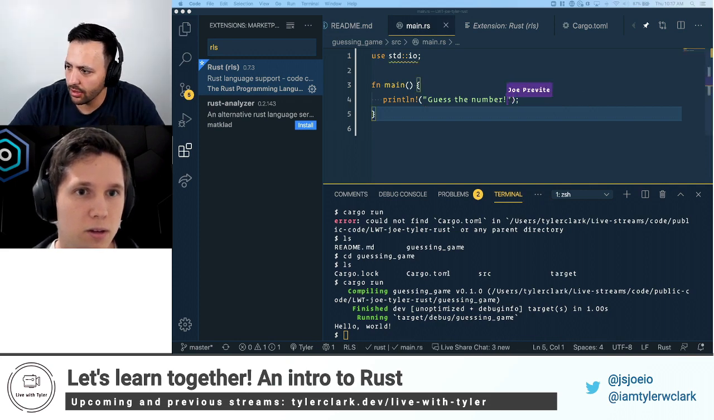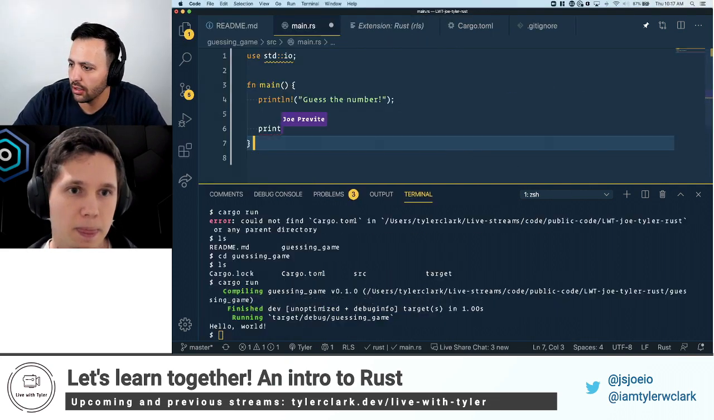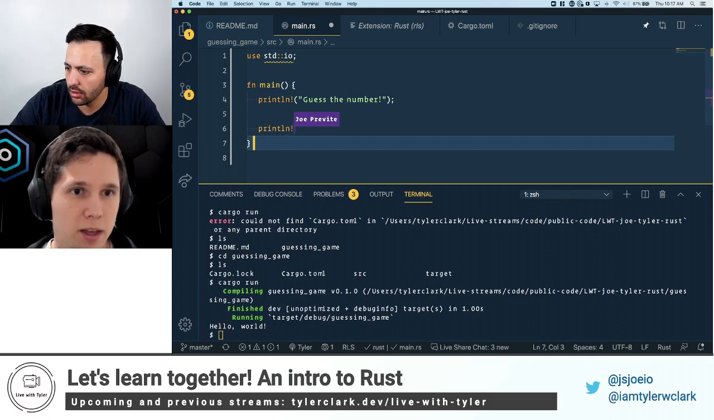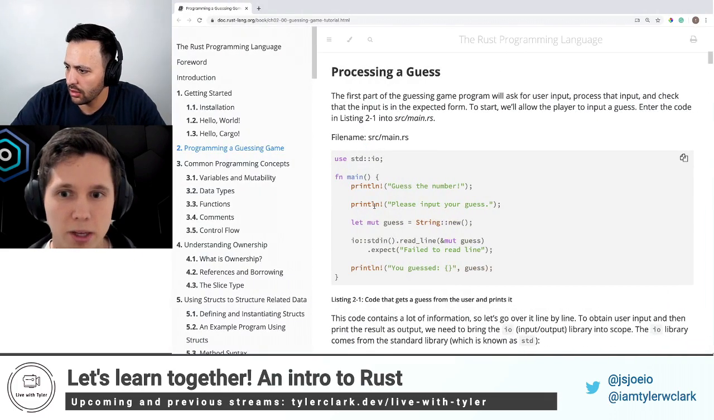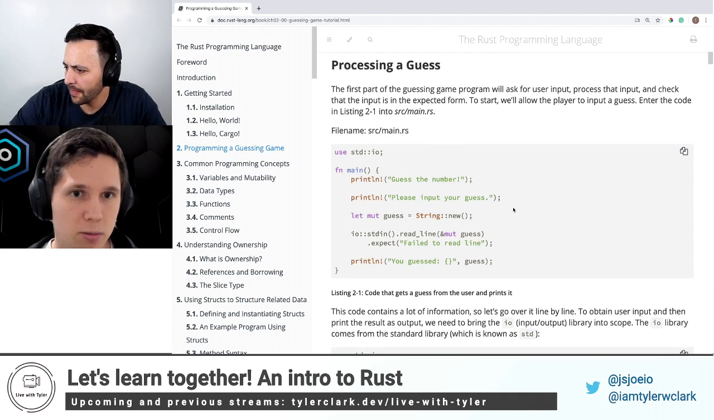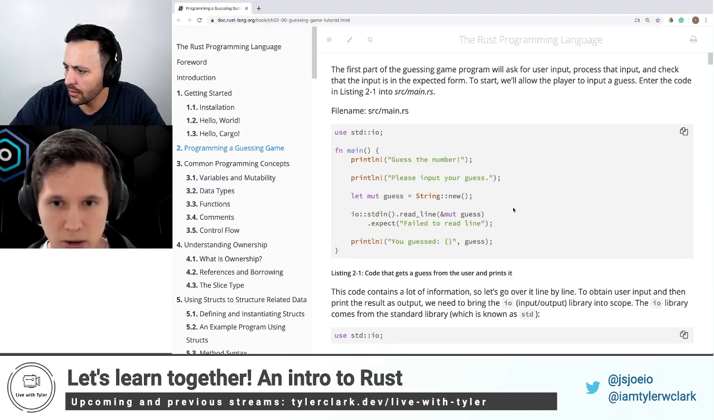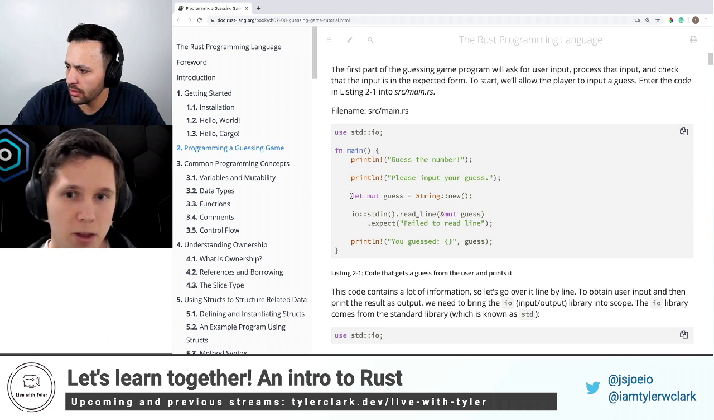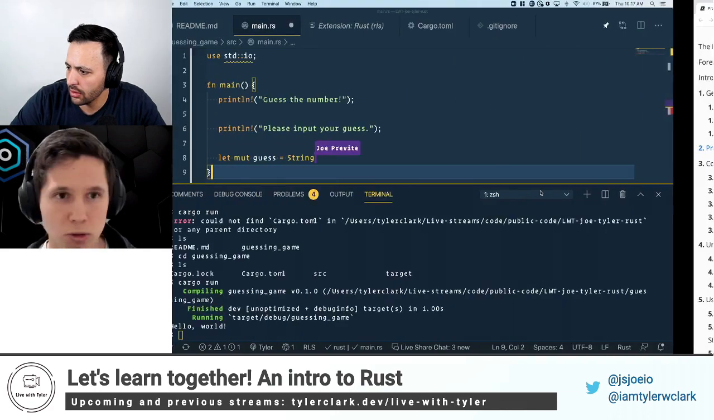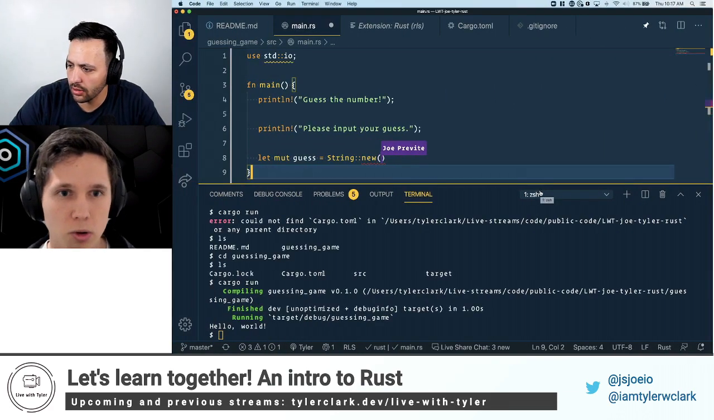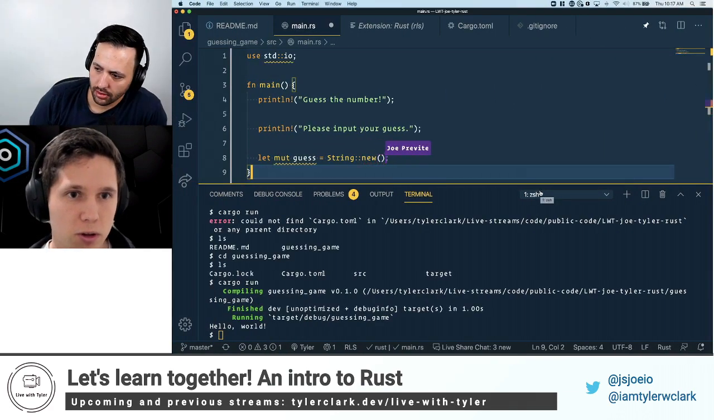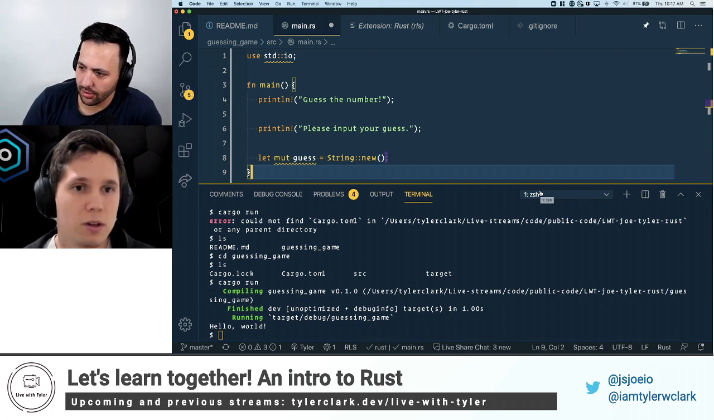So let me delete that. We've got guess the number, and then we've got please input your guess. Same thing, we're going to end with a semicolon. Then we're going to do let mut guess equals String::new. Talk us through what's going on with that.